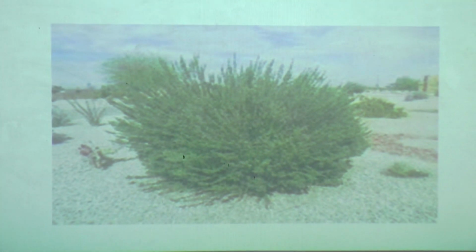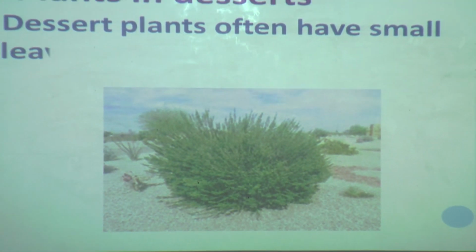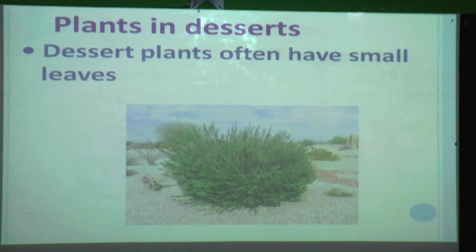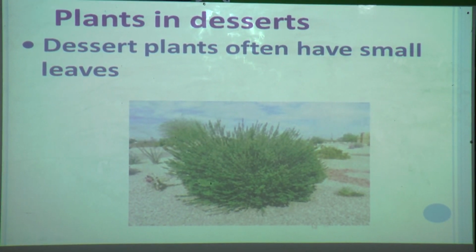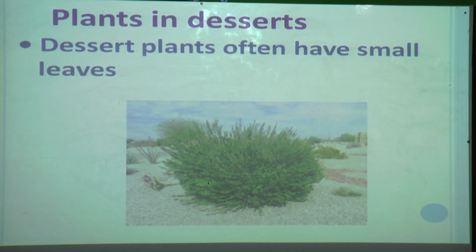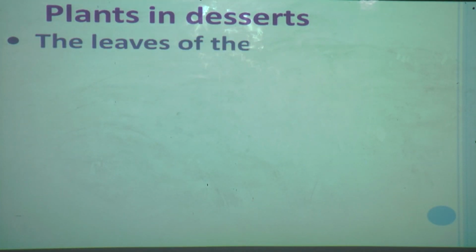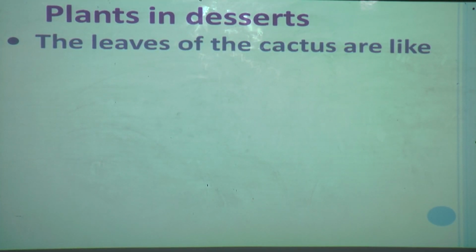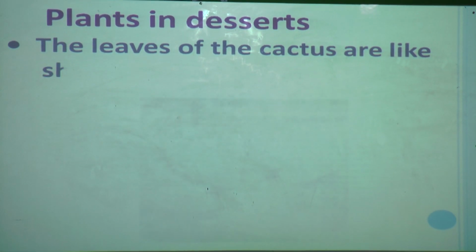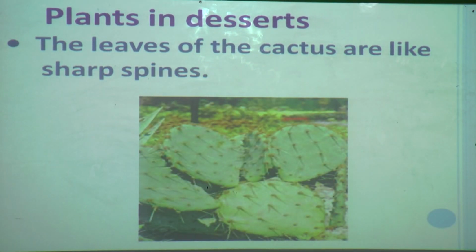Now, what are some more changes we will see? Desert plants often have small leaves. You can see the picture here. Desert plants often have small leaves. And the leaves of the cactus are like sharp spines.